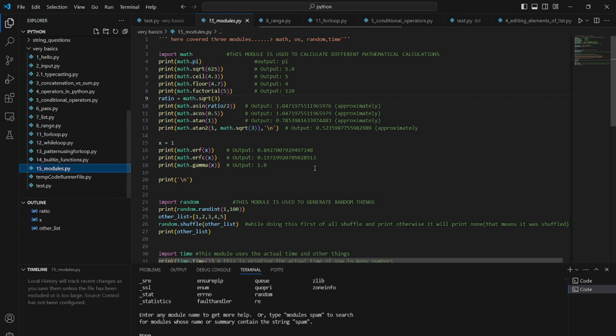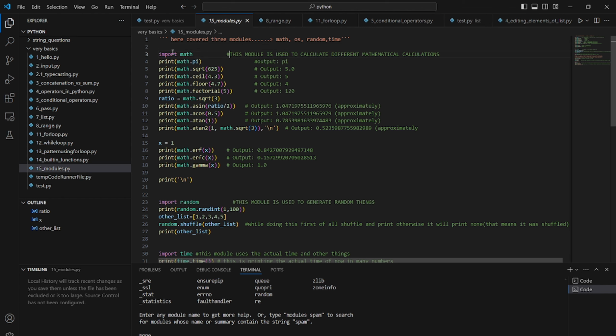Okay, so let's talk about modules now. Modules are codes which are already installed inside of Python, and we can easily use those modules by just importing them. I have explained about math, os, random and time. These four modules are explained. I have written three, and here I have written four. I think it's four modules.